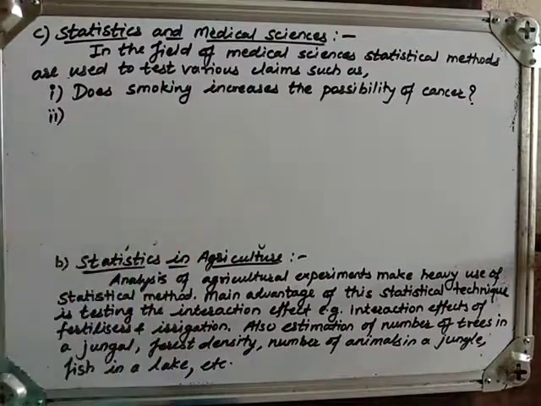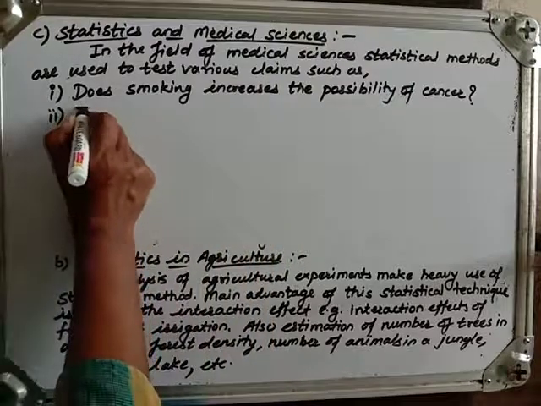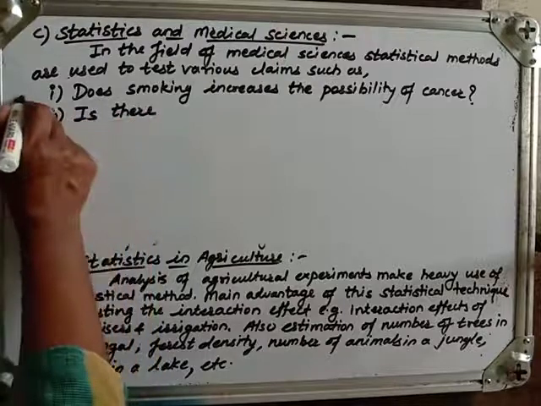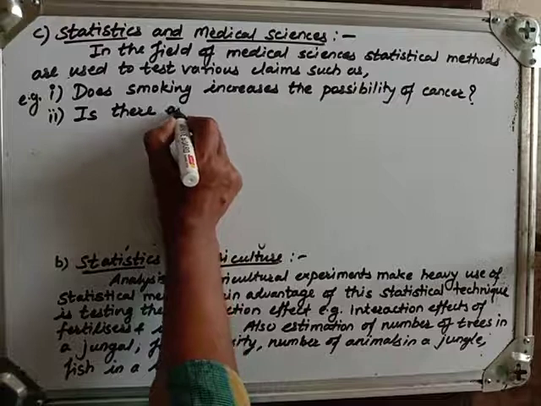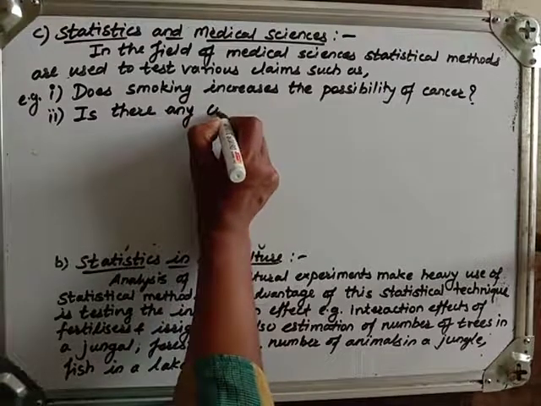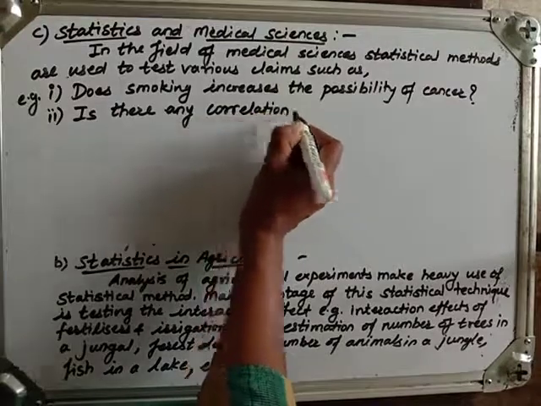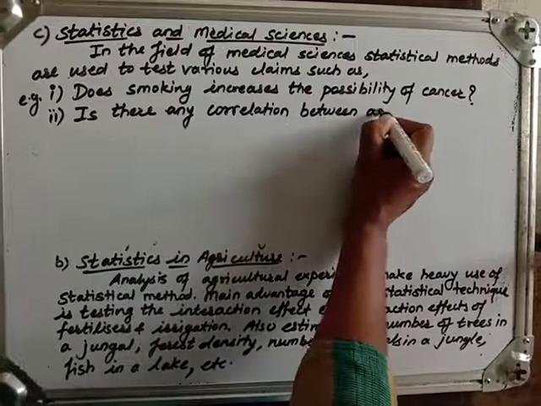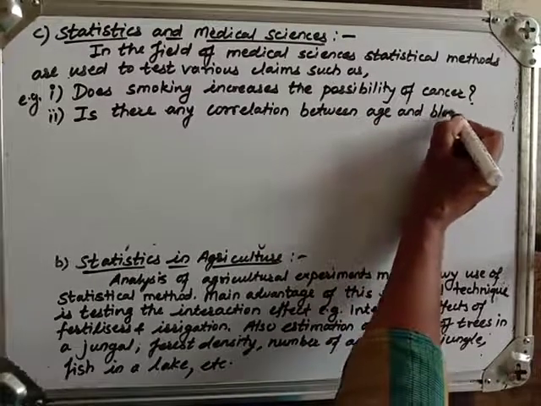This can be tested using statistical methods. Second one, these are just examples I am giving, is there any correlation between age and blood pressure.